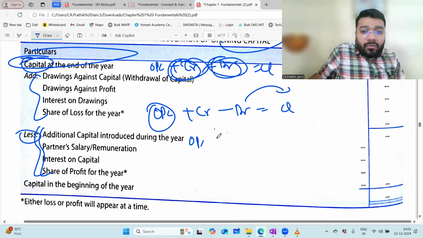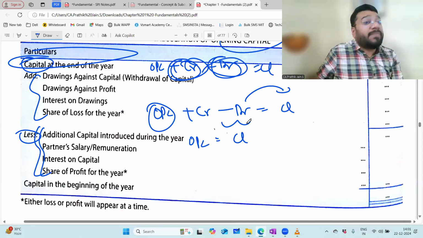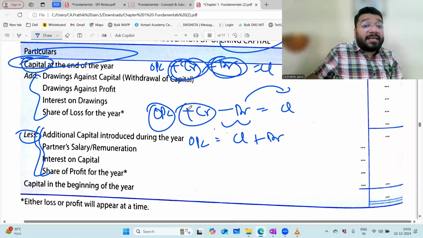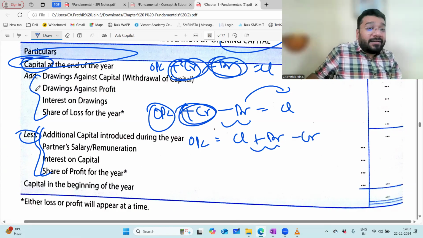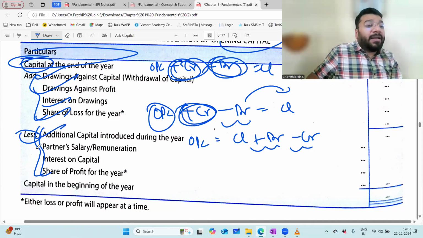So what is my formula now? Closing capital. This minus debit side will go to that side, becomes plus debit side item. And plus credit side item, when it goes to the other side, becomes minus credit side item. So what are the debit side items to be added? Drawing against capital, drawing against profit, interest on drawing, share of loss. What do I have to minus? Additional capital, salary, interest on capital, share of profit.